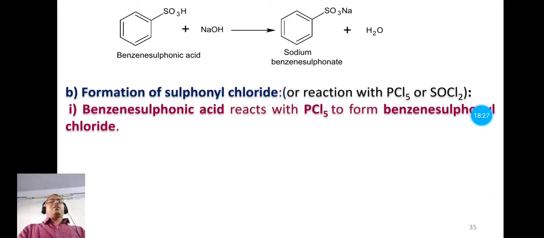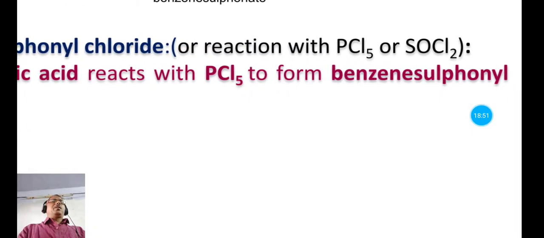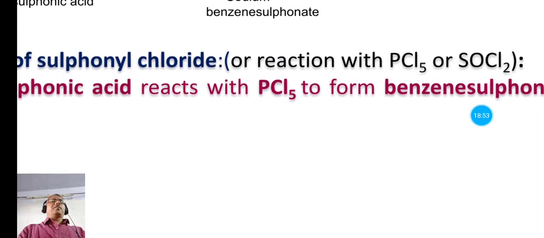Now the next chemical property is formation of sulfonyl chloride, or the reaction of benzene sulfonic acid with phosphorus pentachloride or thionyl chloride. Let us first see the reaction with phosphorus pentachloride. Benzene sulfonic acid reacts with phosphorus pentachloride and forms the benzene sulfonyl chloride.